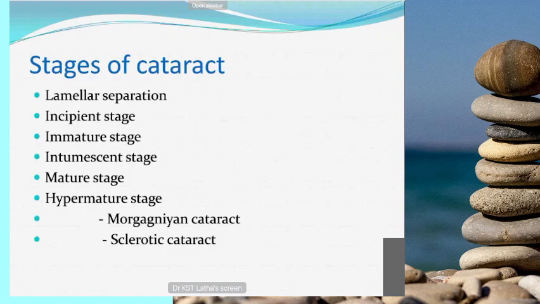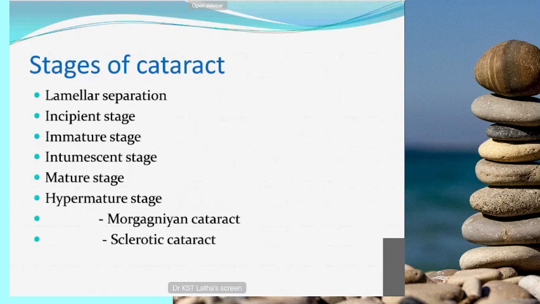So lamellar separation, then incipient stage, immature stage, then intumescent stage. This intumescent stage is very important because here the cataract is phacomorphic. It will occur during the immature stage. This is the intumescent stage, immature. Phacomorphic stage, it can produce phacomorphic glaucoma.